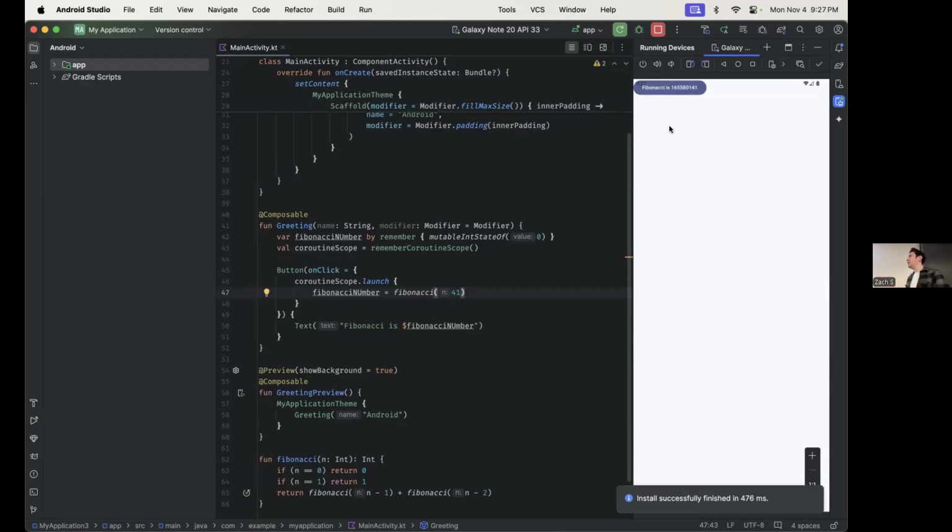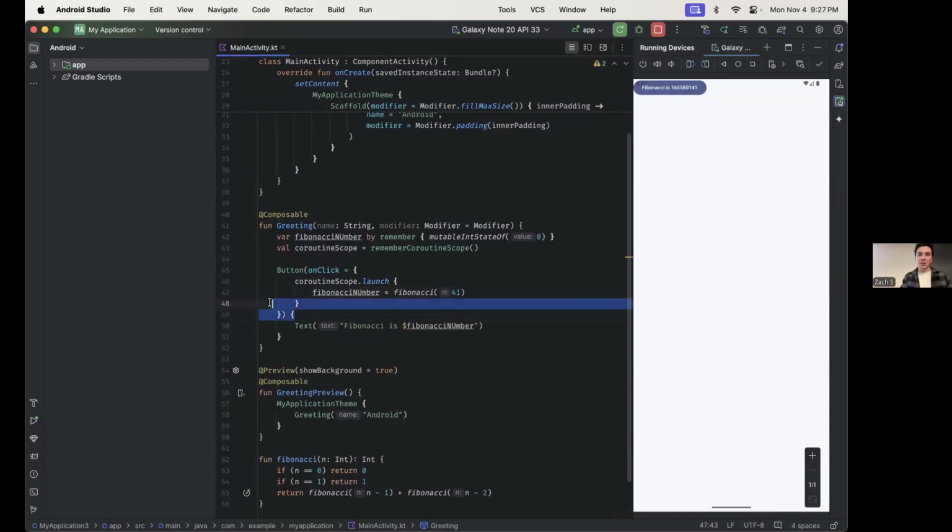Does anyone have any idea why it still might have froze? We're launching a coroutine scope here, right? We should be doing it in another thread. So why on earth is it still freezing? What could I possibly be doing wrong? Wouldn't it be funny if I didn't know? No, I do actually know. It actually has to do with the dispatcher that we're using, right?